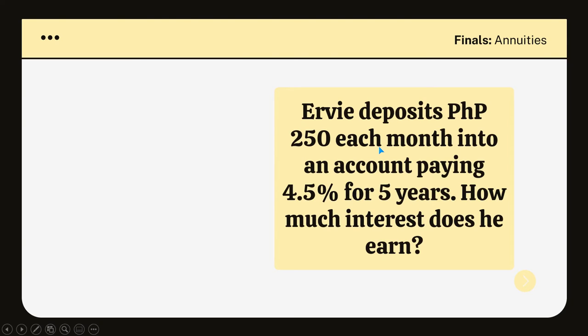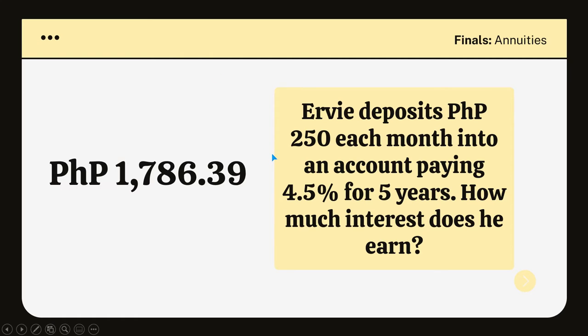Irvi deposits 250 pesos each month into an account paying 4.5% for 5 years. So how much interest does he earn? The answer here is 1,786 pesos and 39 centavos.